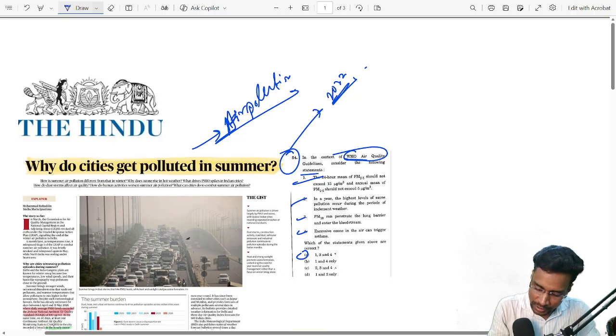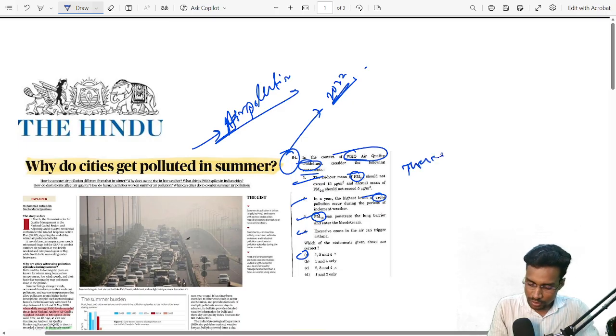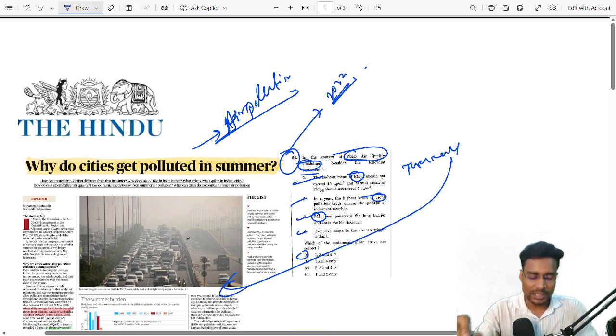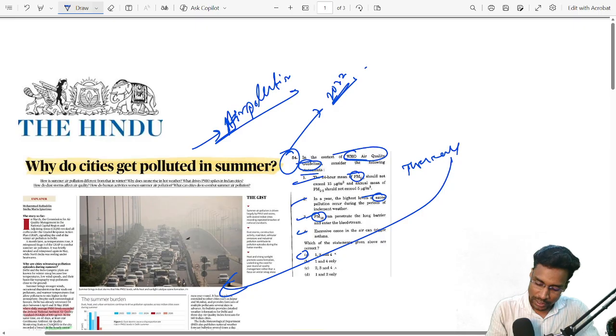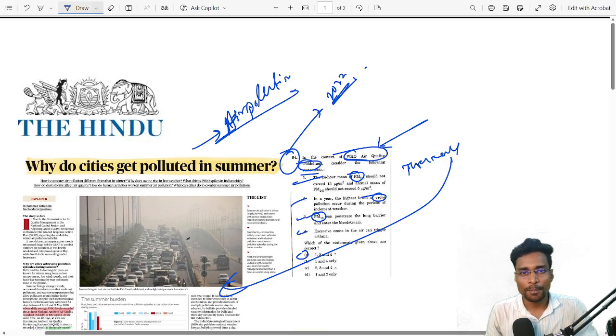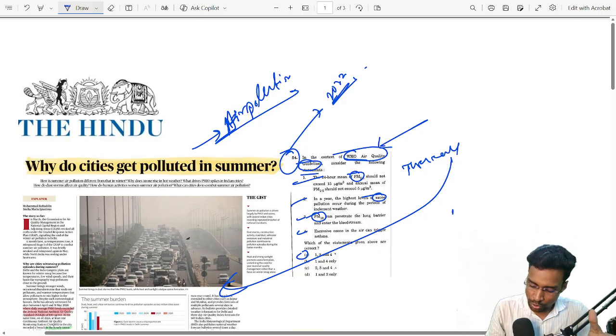WHO air quality guidelines, it means pollution, PM2.5, PM10 and also ozone, right? So these all are mentioned in this article. UPSC already asked about WHO air quality guidelines, already asked about PM2.5, PM10 and ozone, but UPSC has now shifted its focus towards the more conceptual base.